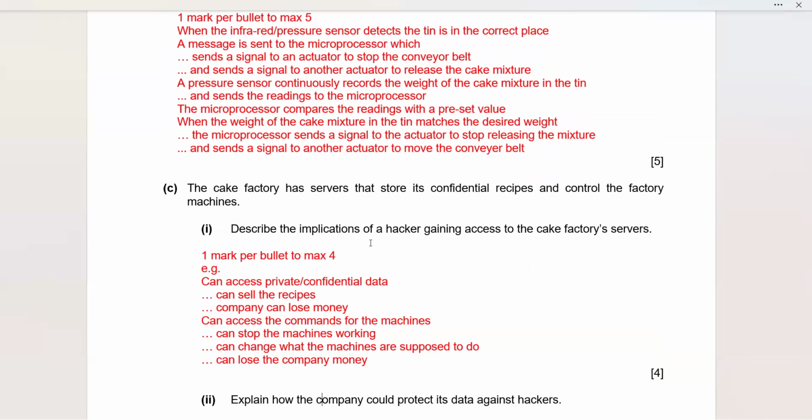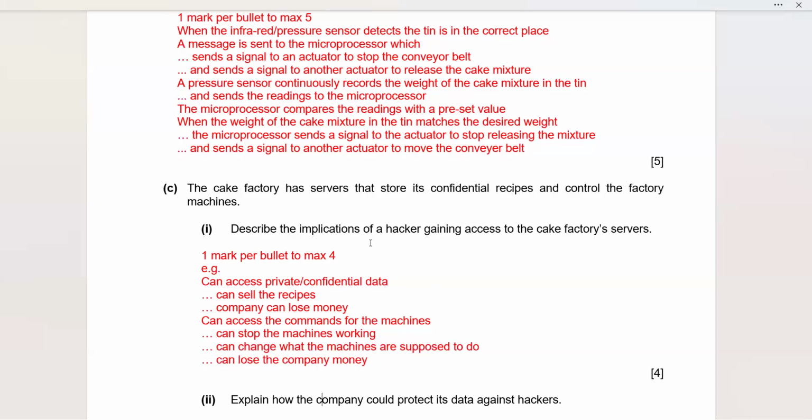He can access the confidential data and can sell the recipes to maybe some competitors. And in this manner, the company is going to lose money. And he can access the commands for the machines, can stop the machines working, can change what the machines are supposed to do. And in this case also, the company is going to lose money. In either of the cases, see what the implications are.